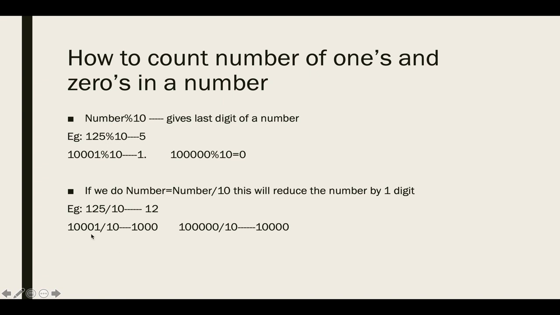Suppose my number is 10001. If I do division by 10, then it will give me 1000. And similarly, if my number is 1 and 5 times 0, I do division by 10, it will give me 1 and 4 times 0. So how are we going to build the logic?